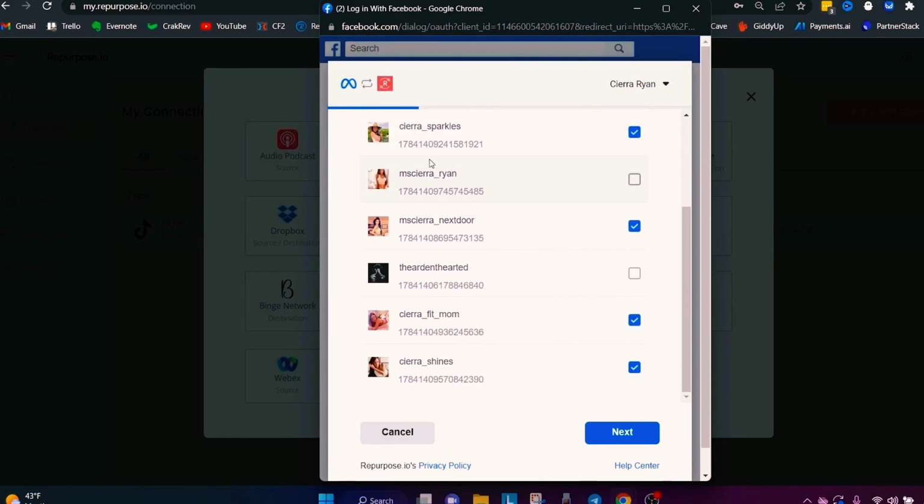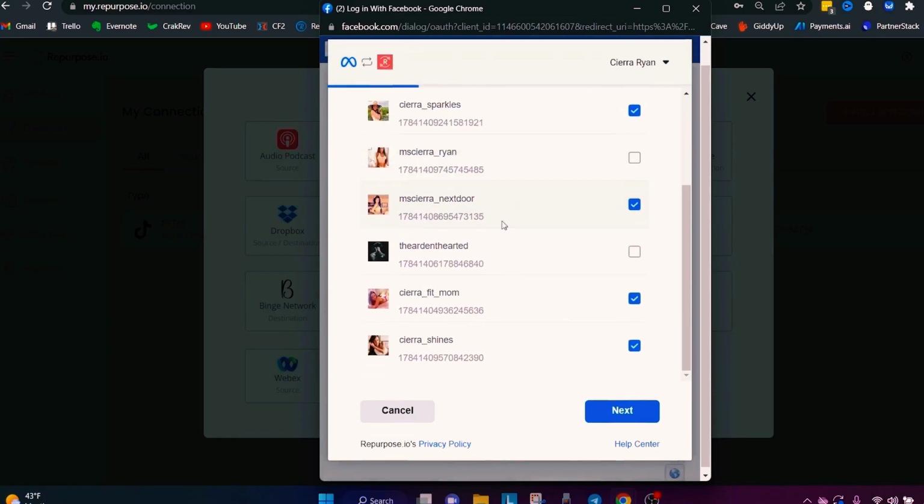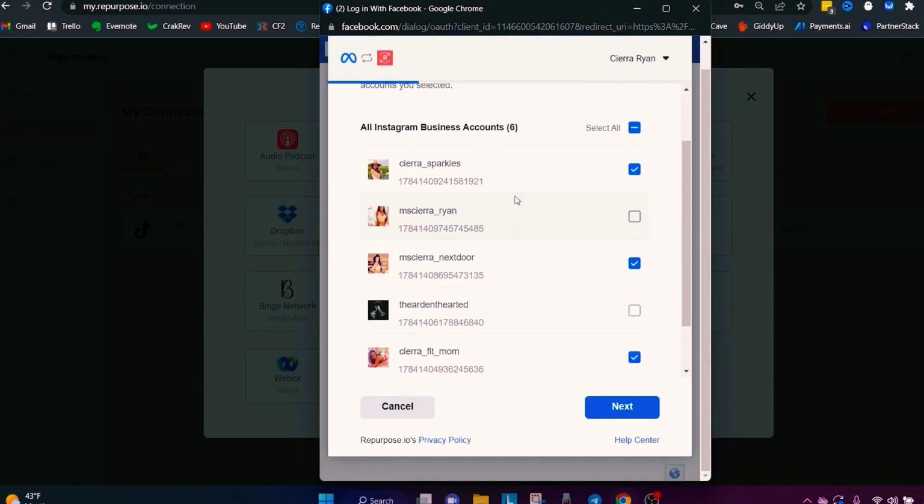Now, all of the Instagram accounts are going to show up in here. If you do not see the Instagram accounts in here, that means that they are A, not set as a business account on Instagram, or B, they're not connected to a Facebook business page. So you need to make sure that they are set as a business account on Instagram and that they are connected to a Facebook business page.